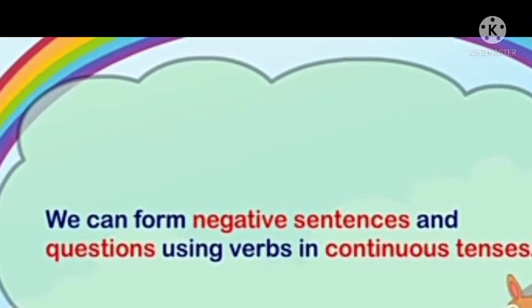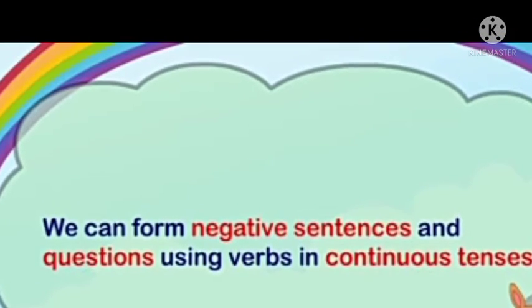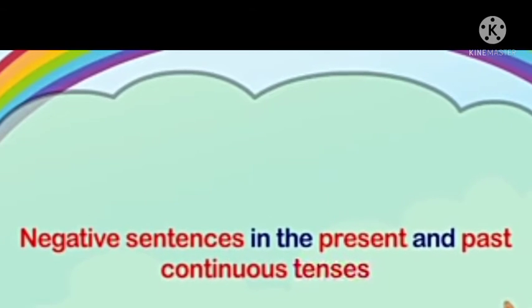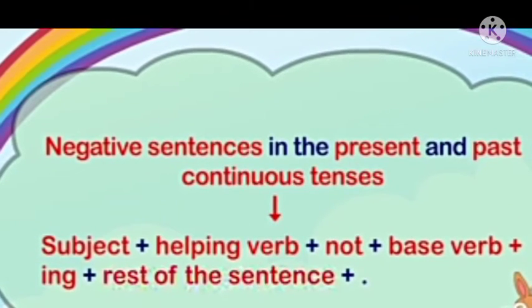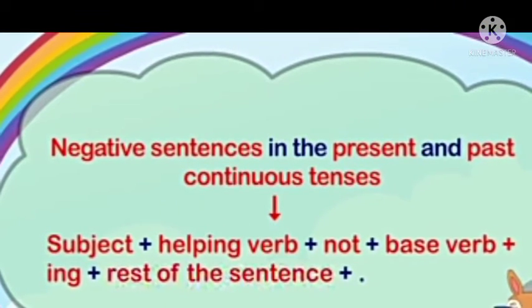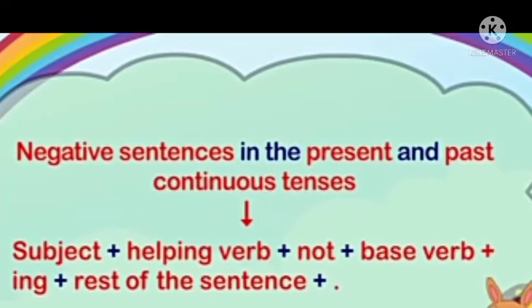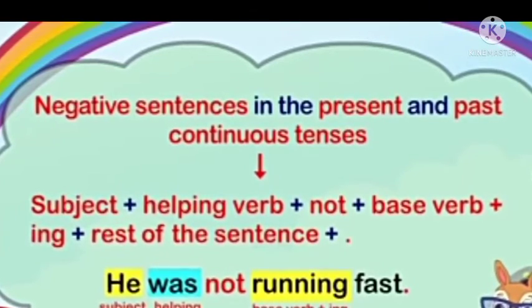So we can form negative sentences and questions using verbs in continuous tenses. Negative sentences in the present and past continuous tenses: subject plus helping verb plus not plus base verb plus ing plus rest of the sentence plus full stop. He was not running fast.